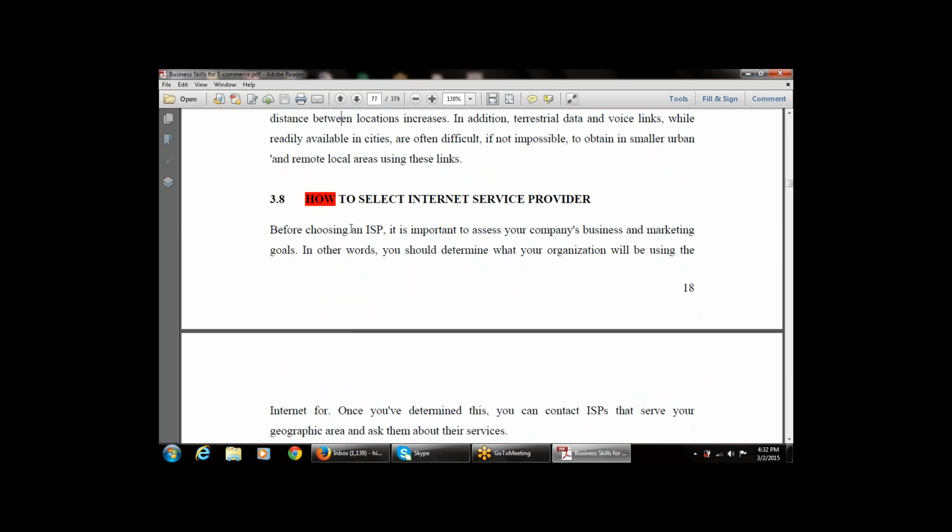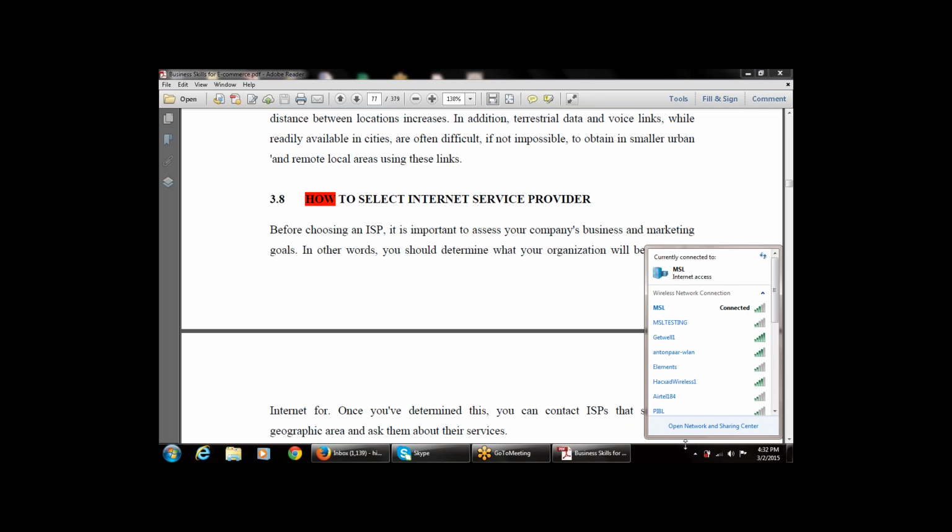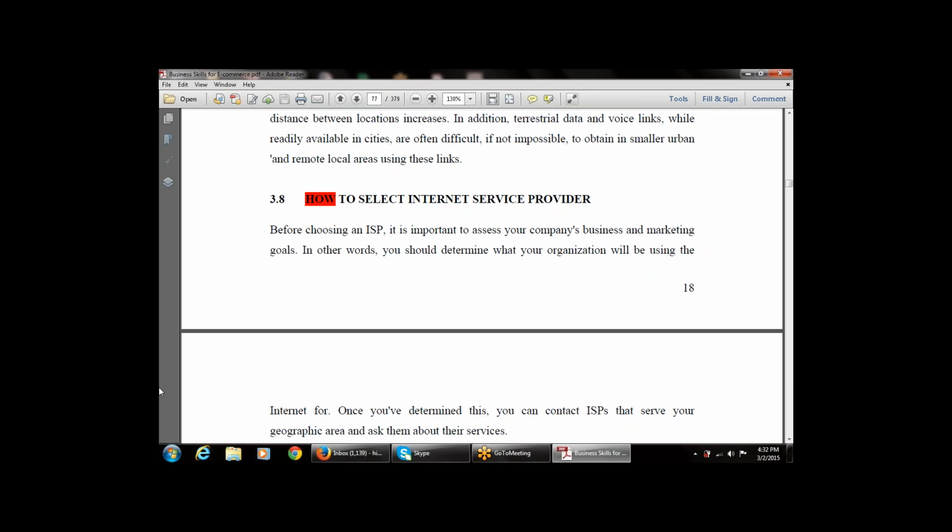Now the next part is how to select an internet service provider. It means what are the criteria or considerations that must be kept in mind while taking out an internet connection. So how to select, what are the considerations to keep in mind to get an internet service provider. Before choosing an ISP, it is important to assess your company's business and marketing goals.